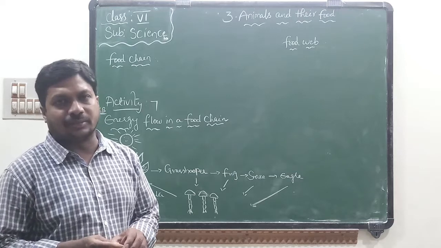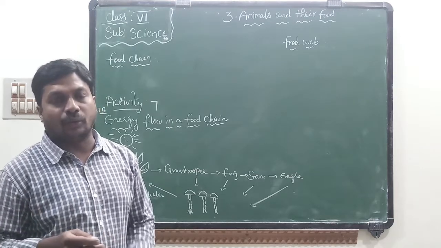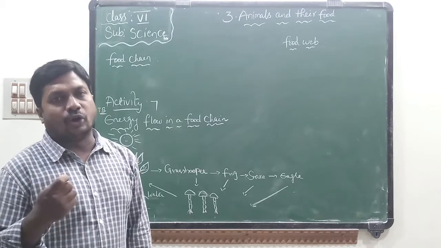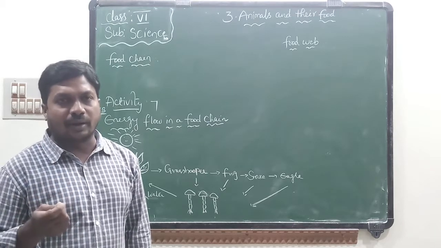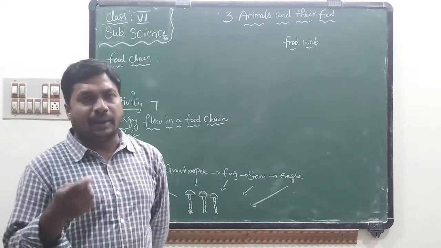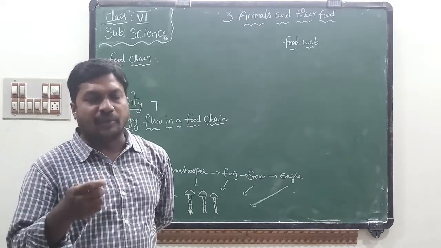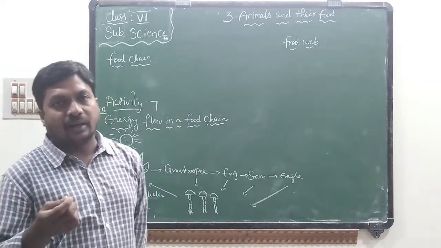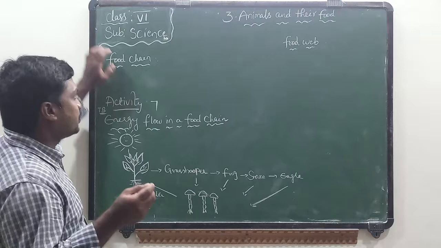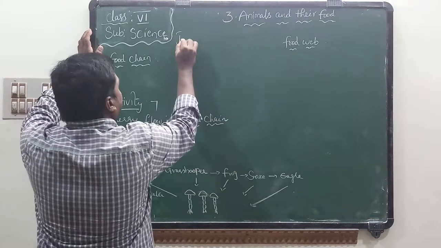No living organism on our earth can live in isolation, cannot live single. Every living organism depends on other organisms for different purposes. For example, it may be for food, for mating, or for shelter. So, in this class, I will explain about the interdependence.